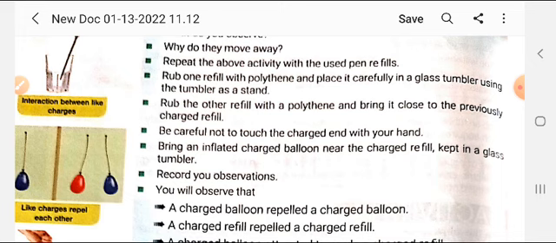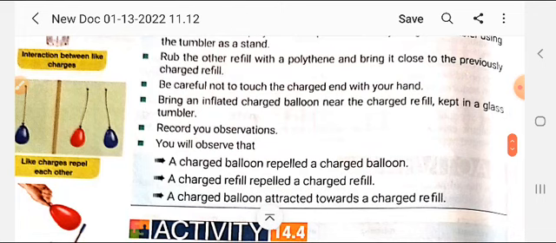Bring an inflated charged balloon near the charged refill kept in the glass. Record the observations. A charged object, you can see that,